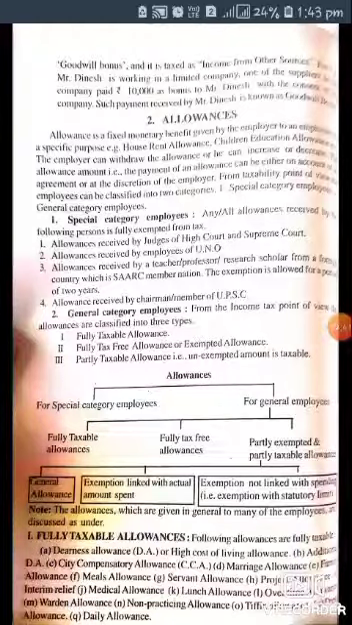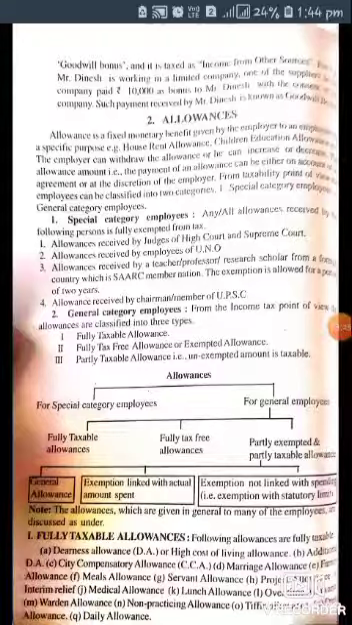The second type of employee category is general category employees. From the income tax point of view, the allowances for general category employees are classified into three types: fully taxable allowances, fully tax-free allowances, that means exempted allowances, and partly taxable allowances, where the unexempted amount is taxable. These are the three types of allowances for general category employees in view of income tax.